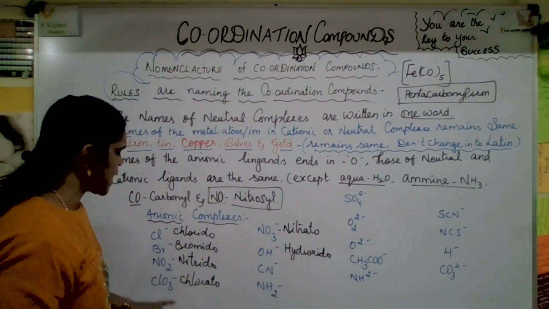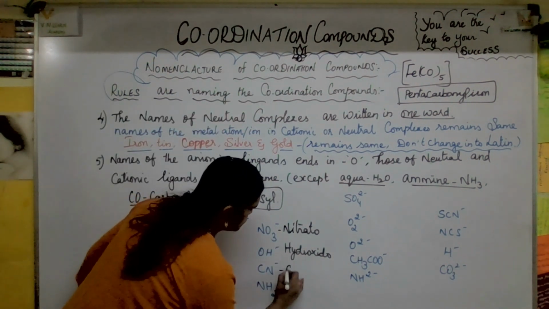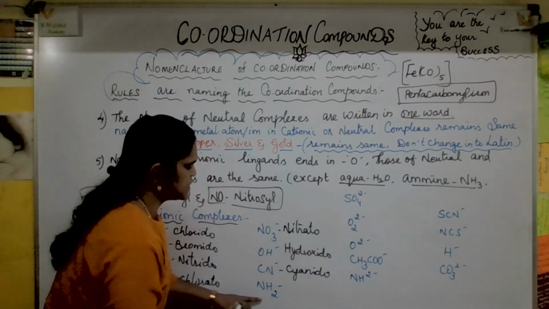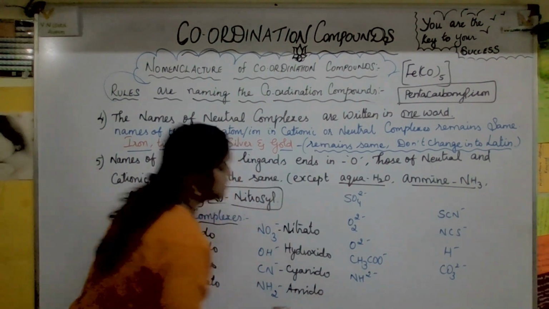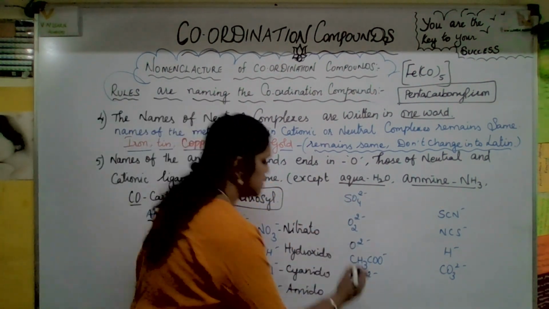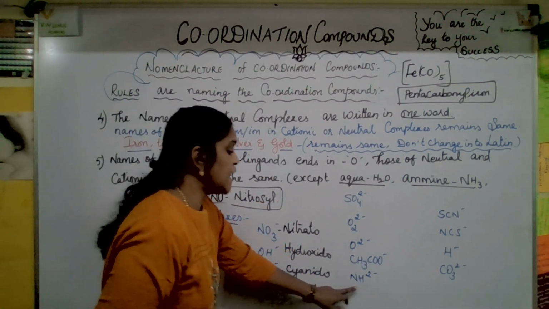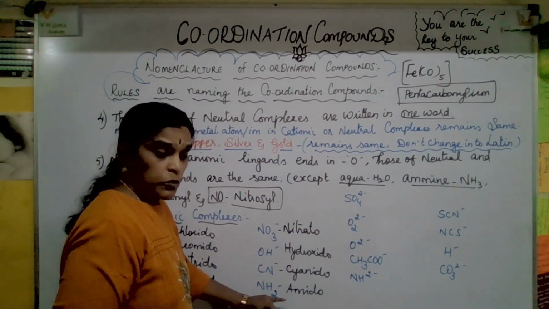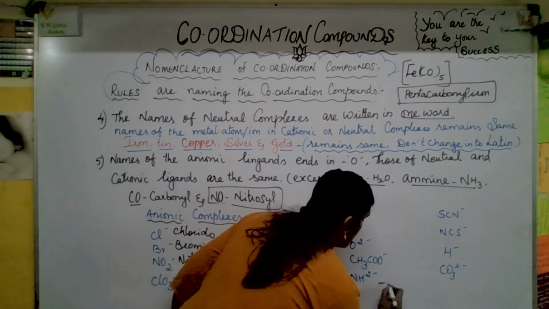Okay, I just mentioned capital, but there is no capital. Remember that. This is cyano. This is amido. This is amine, double M, but this is amido. And this is imido. NH2 minus means amido, and NH minus means imido.